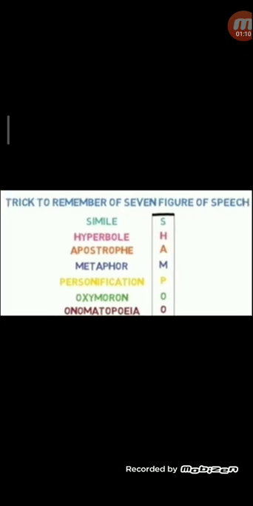Now children, what is simile? In a simile, there is a direct comparison between two nouns, two objects, with the use of words like as and like, right? You can say he is as thin as a rail.